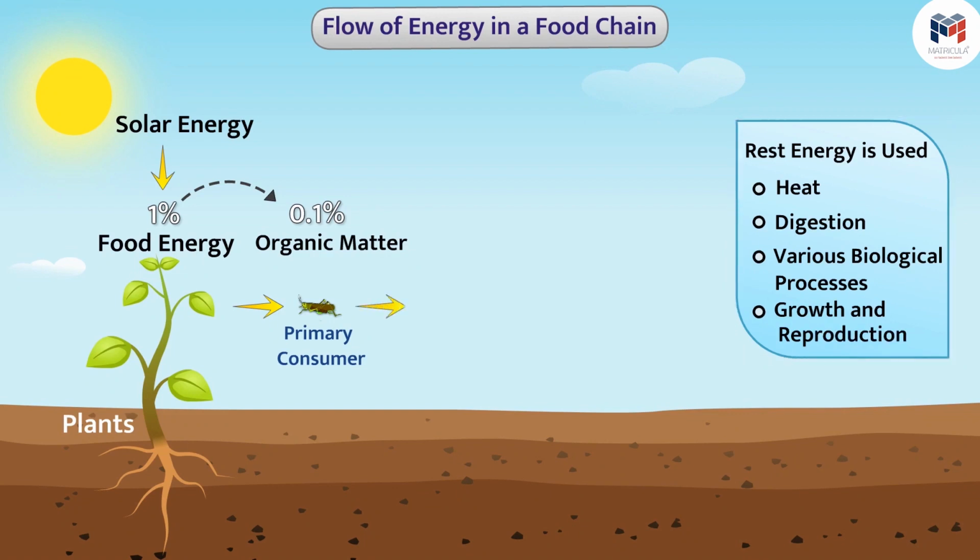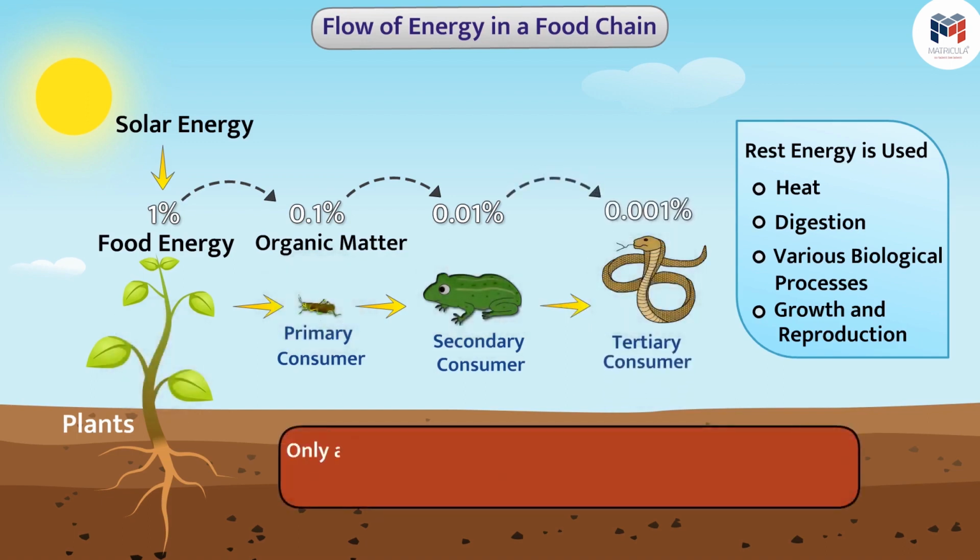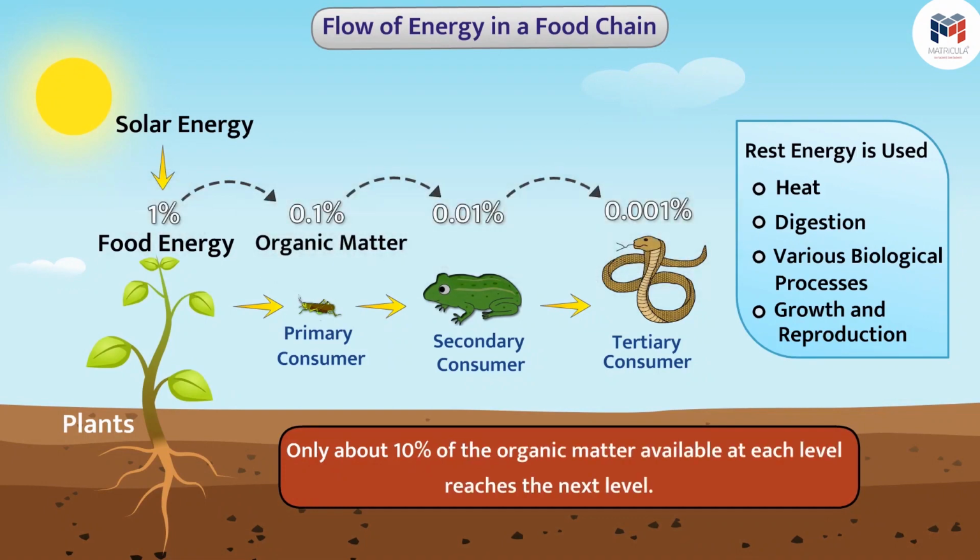In this way, only 10% of consumed food is available for the next level consumer. This is true for each level. In this way, only about 10% of organic matter available at each level reaches the next level.